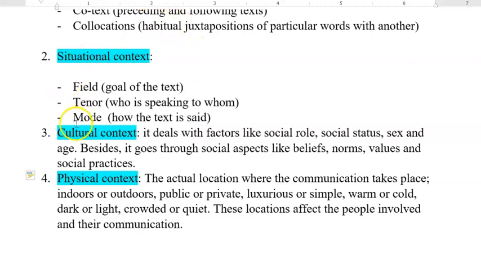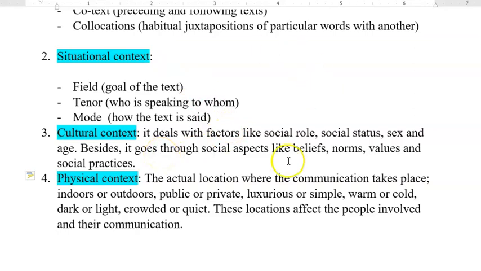The third type is the cultural context. This is actually the most important part of context that leads us to the exact meaning of a text. It deals with factors of the culture.